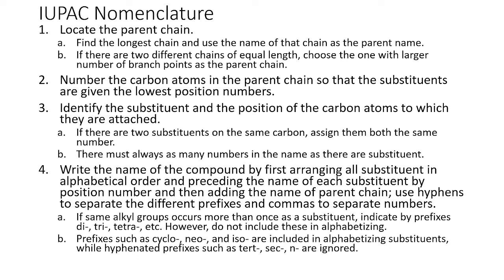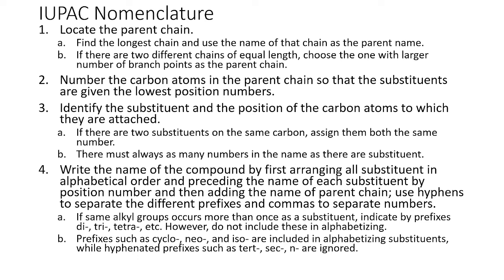So, however, do not include this in alphabetizing. Meaning to say, if we have three ethyl groups and two methyl groups, that will be triethyl and dimethyl. So we will not consider the di and tri or the prefixes. So the arrangement will still be triethyl, dimethyl.